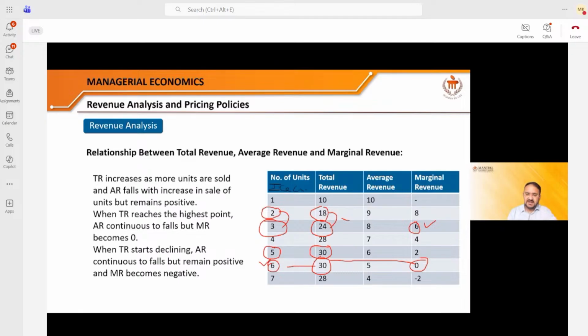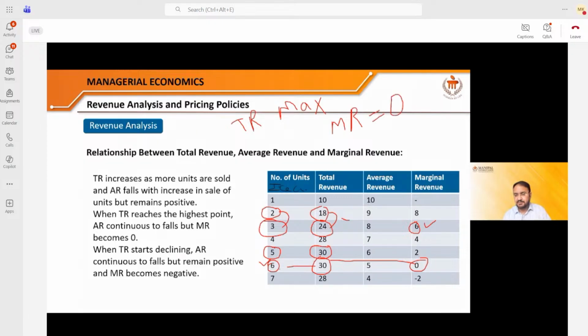So therefore, there is one learning for all of you. What is that learning? Always remember this: if TR is maximum in any company, this is the maximum value. Every entrepreneur would like to see the maximum total revenue. But at what point will it be maximum? It will be maximum when he observes that the marginal revenue of his company has come out to be 0. At this point, he should stop.